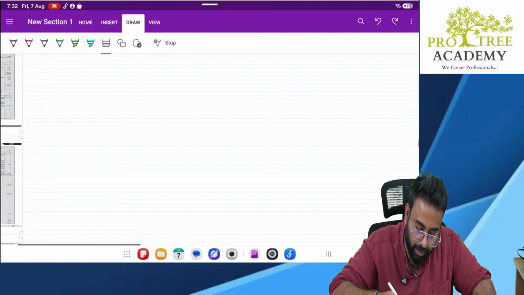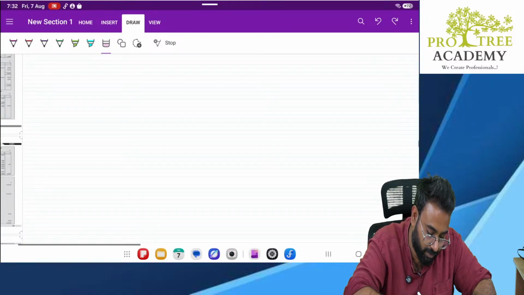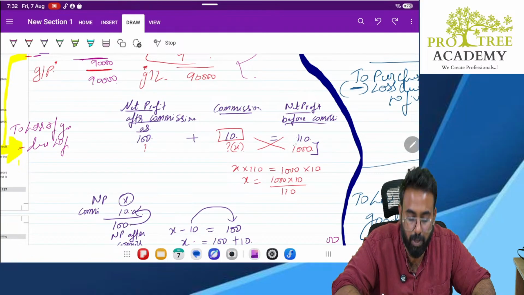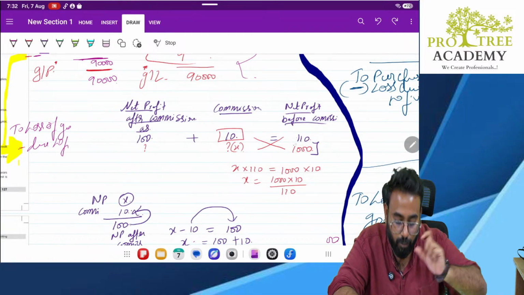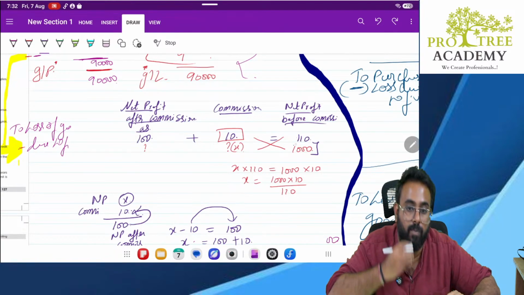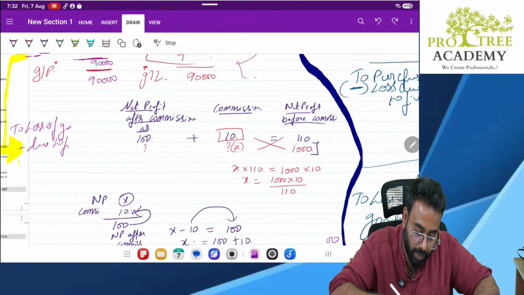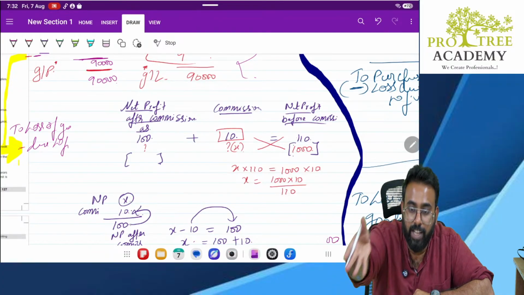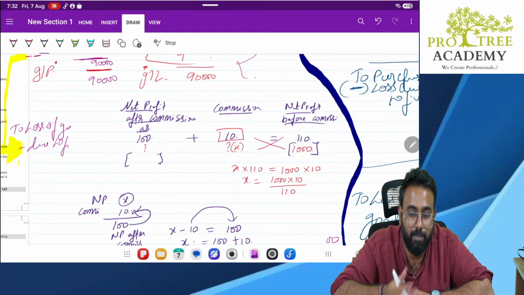Now you told me they have given this figure, net profit before commission. You wrote it just below that. What if they have given net profit after commission, sir? If they have given me net profit after commission, what to do, sir? Then directly multiply, no? If they have only given you net profit after commission, then directly multiply.